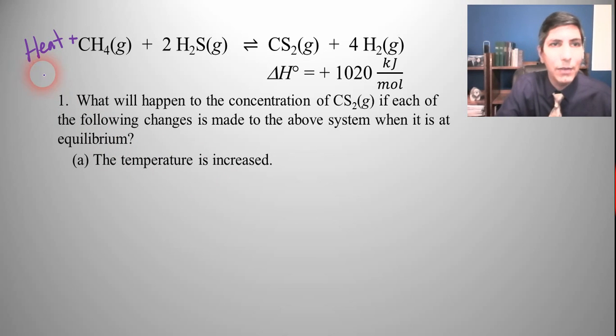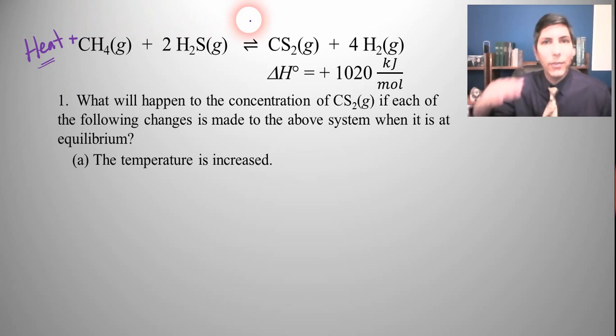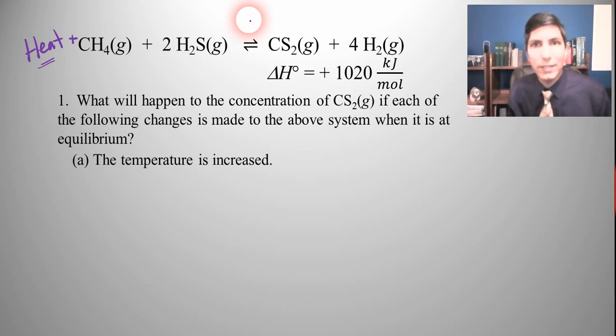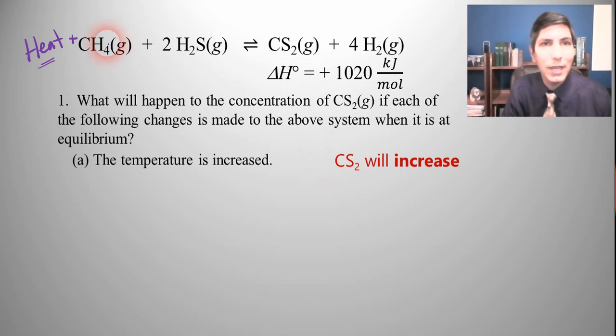And so that's like adding any other reactant in this case. So we add heat by raising the temperature. It's going to shift equilibrium to the right in this direction. So that means we're going to make more carbon disulfide and make more hydrogen, right? So CS2 is going to increase, and the methane and the H2S are going to decrease, aren't they?